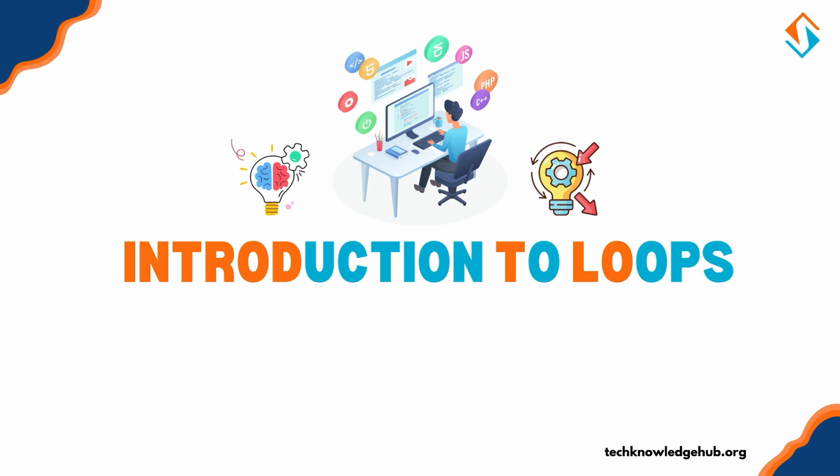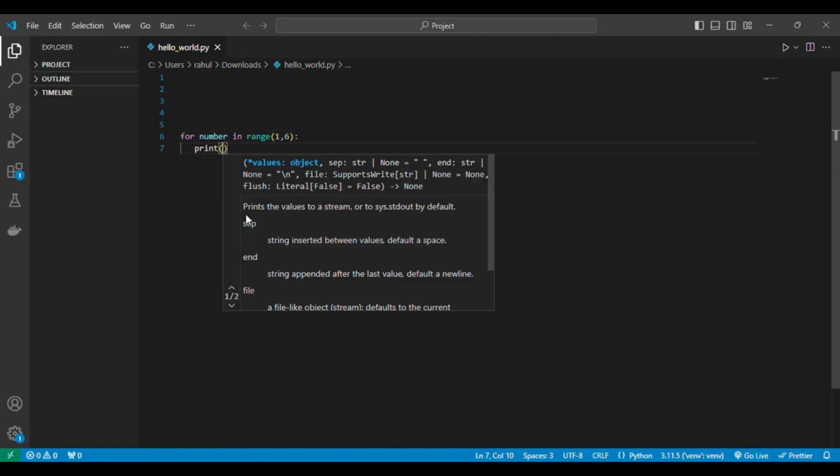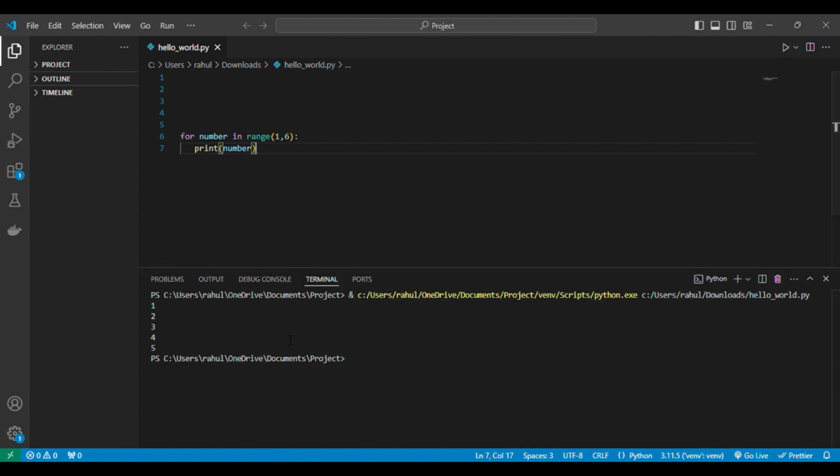Example, let's use a simple loop to print numbers 1 through 5 in Python. For number in range(1, 6): print(number). Here we only needed 2 lines to print numbers from 1 to 5. The loop handles the repetition so we don't have to write print each time. This is the power of loops, they let us repeat actions with minimal code.